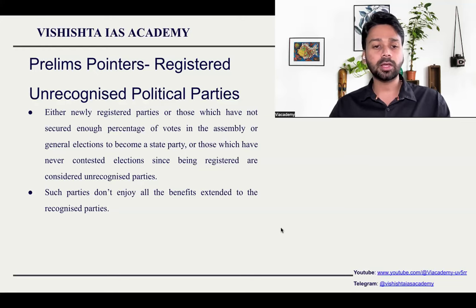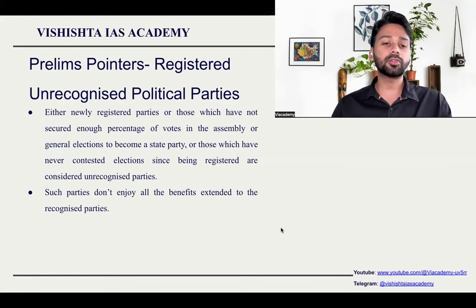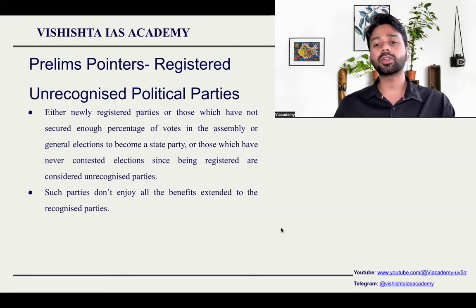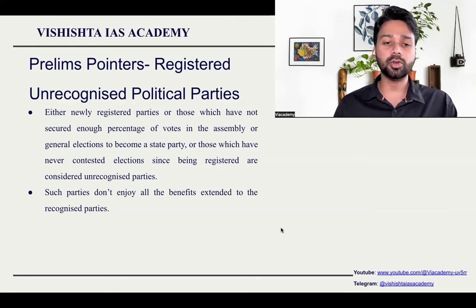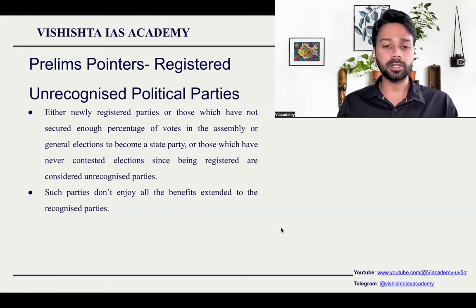You might be knowing that the Election Commission of India has a proper definition for a national party and a state party. To be considered a national party or state party, you have to get at least a certain percentage of votes in the election. If there is a party which is already registered with the Election Commission of India, but is not able to get that many votes, it is said to be a registered but unrecognized political party.